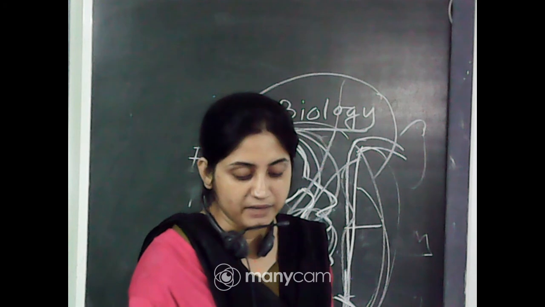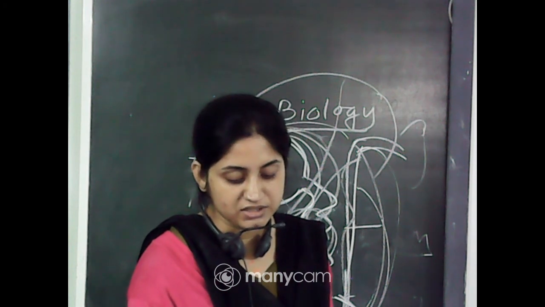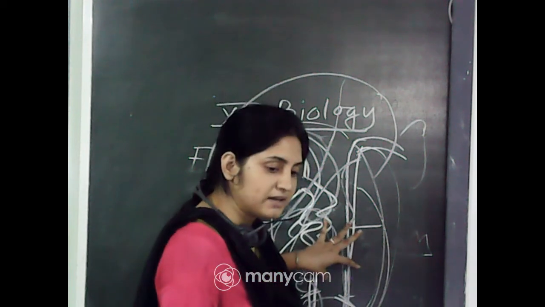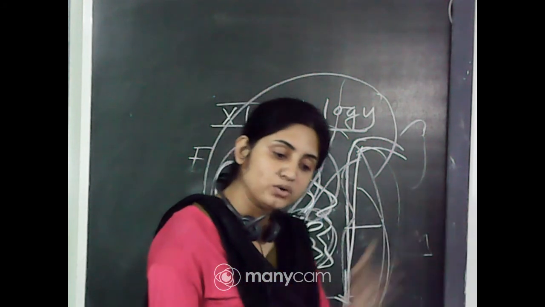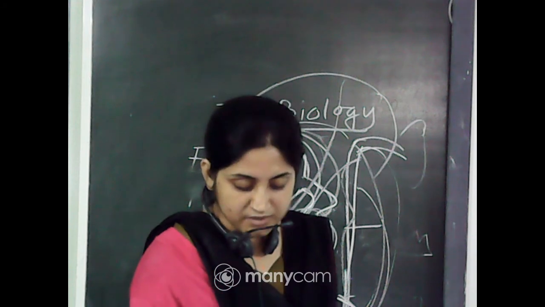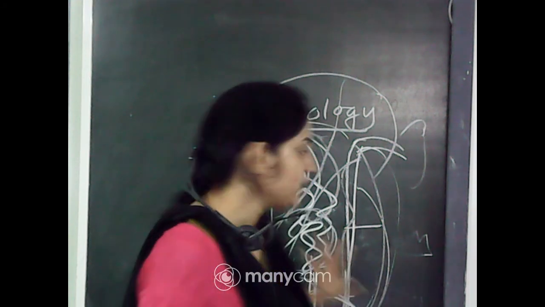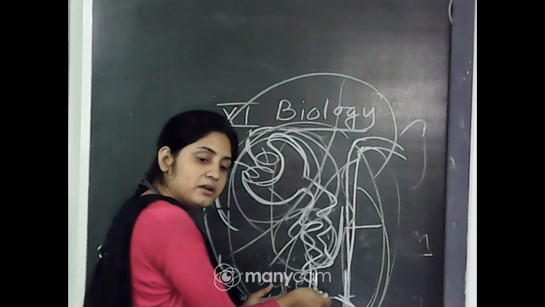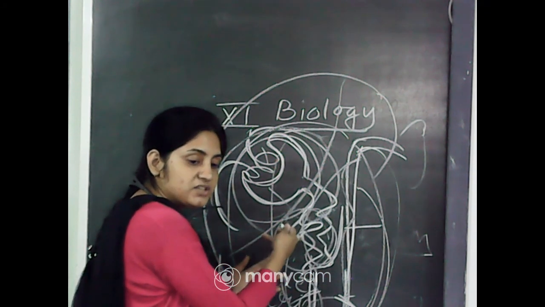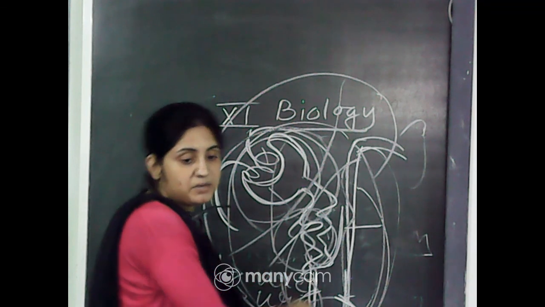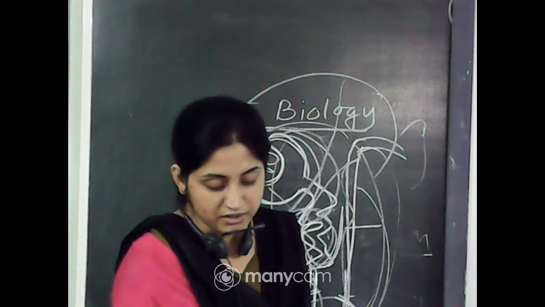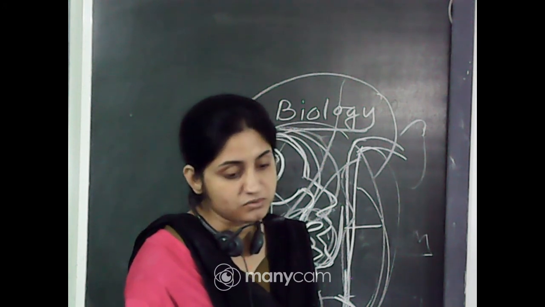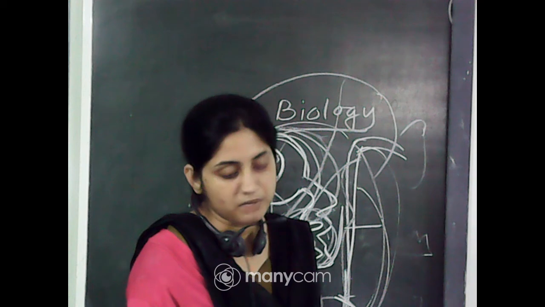In the majority of nephrons, the loop of Henle is too short and extends only very little into the medulla. Such nephrons are called cortical nephrons. When the loop of Henle is present in the cortex region and does not enter the medullary region, it is known as a cortical nephron. In some nephrons, the loop of Henle is very long and runs deep into the medulla. These are known as juxtamedullary nephrons.